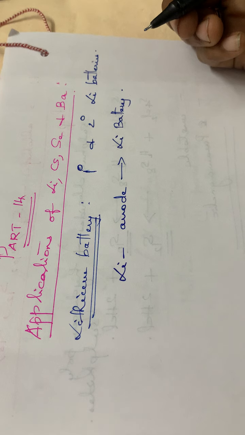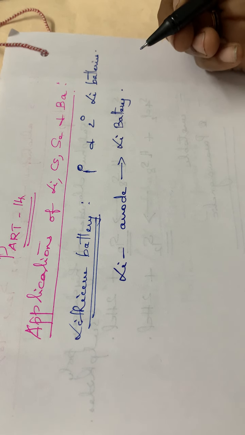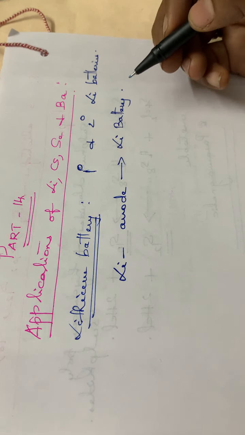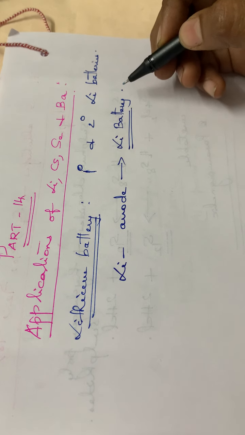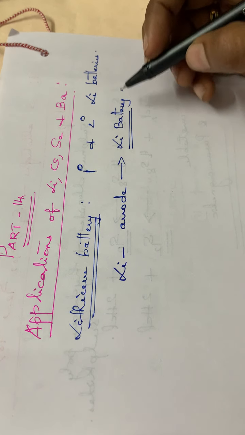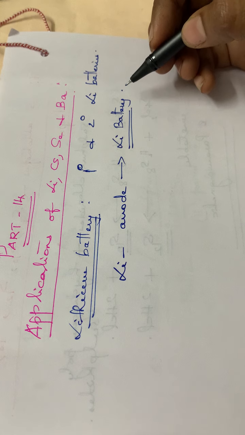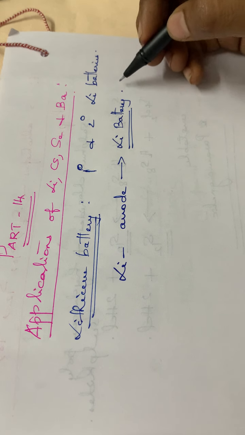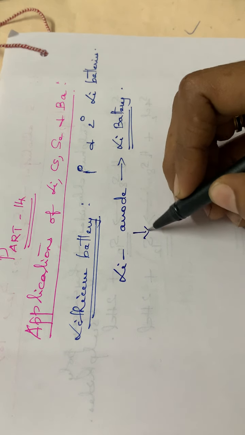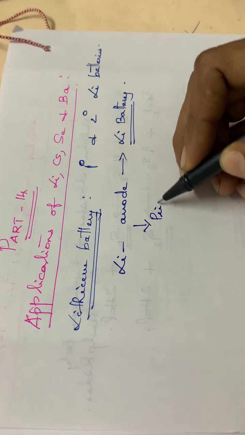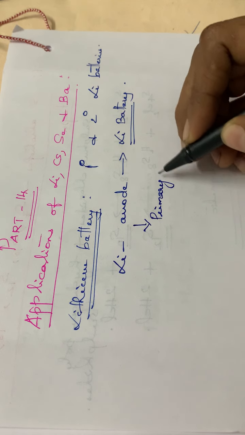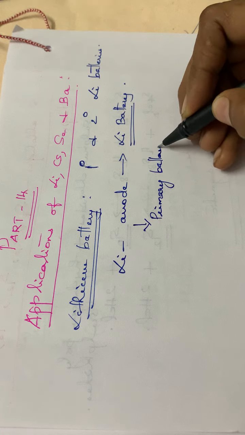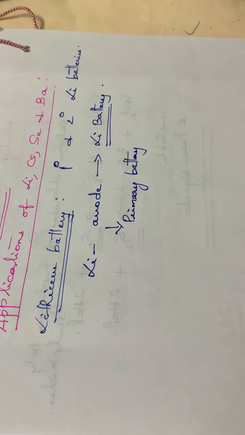These batteries are otherwise called lithium metal batteries. Lithium batteries or lithium metal batteries. And these batteries where lithium is used as an anode are called primary batteries. Lithium which is used as anode, it is a primary battery.